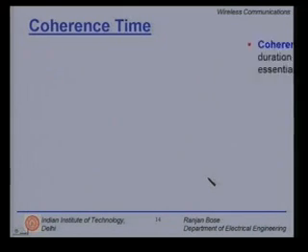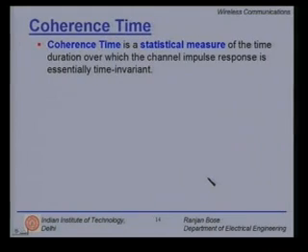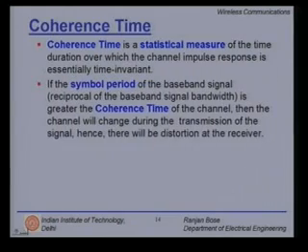Now, the other dimension is coherence time. Coherence time is a statistical measure of time duration over which the channel impulse response is essentially time invariant. It tells us how fast the channel is changing in time. If the symbol period of the baseband signal is greater than the coherence time of the channel, then the channel will change during the transmission of the signal. Hence, there will be distortion at the receiver.